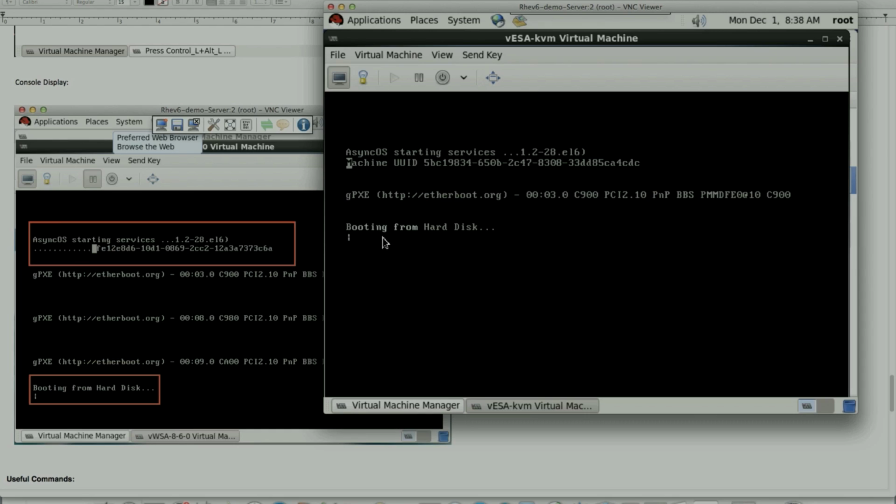Again, in the interest of time, we don't want to make this a boring, long video. So we'll pause this once it's fully powered on, then we'll come back and show the console login. Basically, at this point, once it boots up, it's going to be the same as the virtual appliances we support today on the ESXi hypervisor.